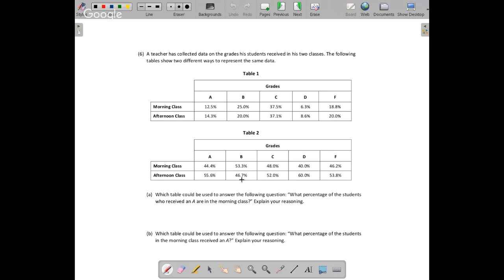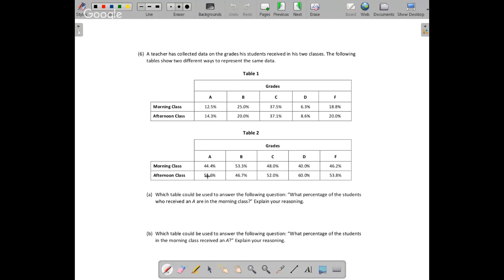Table down here. We've got, looks like, oh, check it out. Coming down, I get 100%, 100%, 100%, 100%. All right, so interpretation of the tables. Here, coming across, this table is all of the morning class organized sideways. So 12% of the morning class got A's, 25% of the morning class got B's, and so on. Afternoon class, 14% got A's, and 20% got B's, and so on.